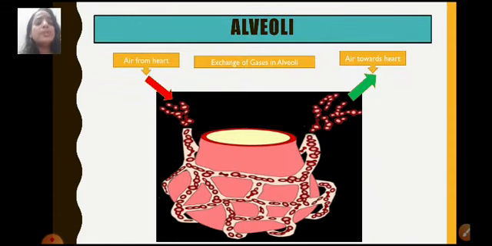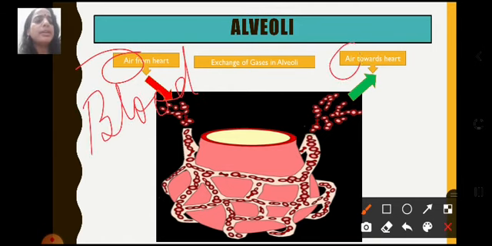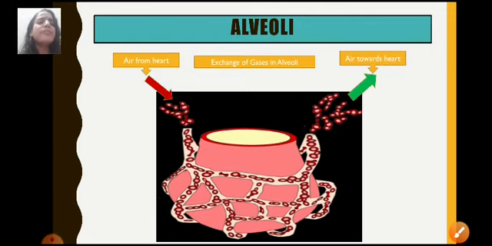So first of all, through one of the capillaries blood enters, and through the other one blood leaves this alveoli. Through these only the carbon dioxide and oxygen will be exchanged. Here the blood from the heart will be carried in, and here the blood will be carried towards the heart.